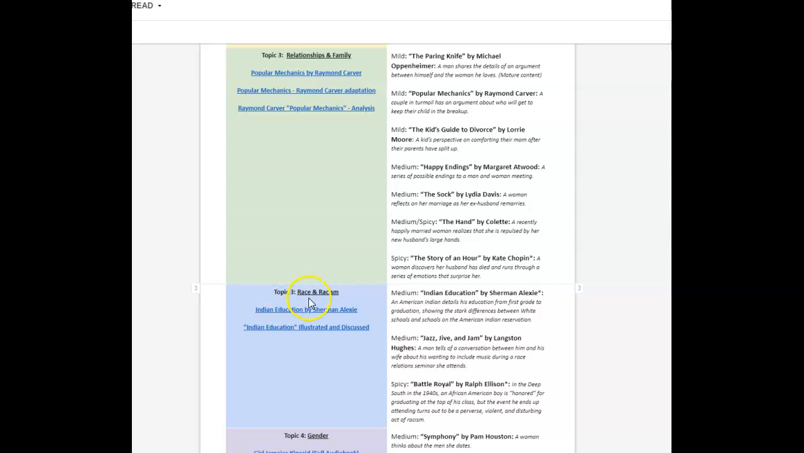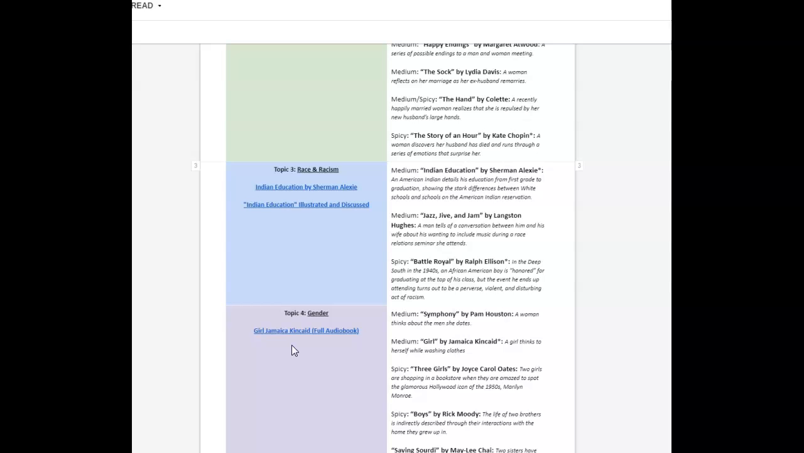Okay, and then Race and Racism. This is interesting, about Indian education, read by the author Sherman Alexie, and somebody made a storyboard all about that Indian education. Gender. It was very hard to find some of these things, but I did find Girl, which is an audio book about what it's like to be a girl in Jamaica.